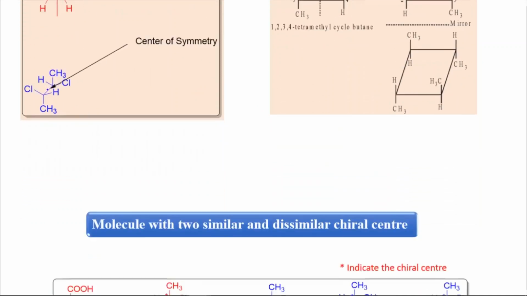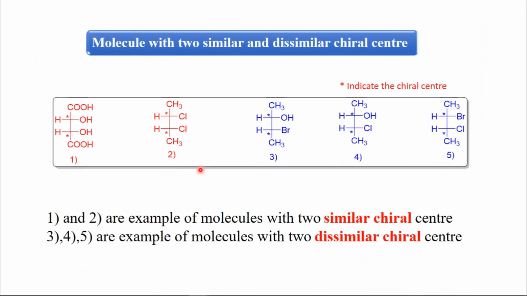Okay, now today I am going to teach you the molecule with two similar and dissimilar chiral centers. The molecule with two similar and dissimilar chiral centers. So here in this molecule, this star indicates the chiral center.